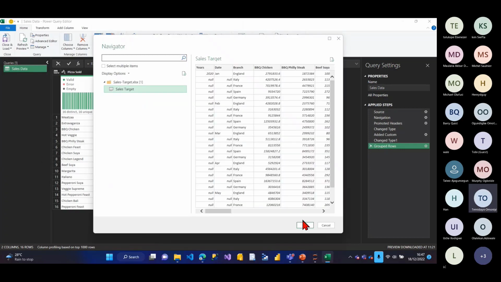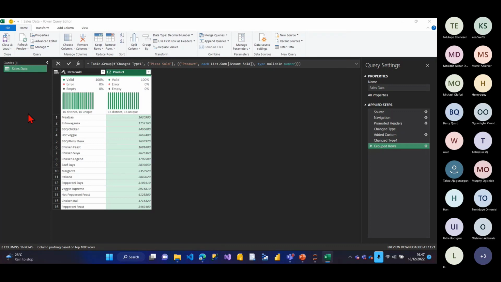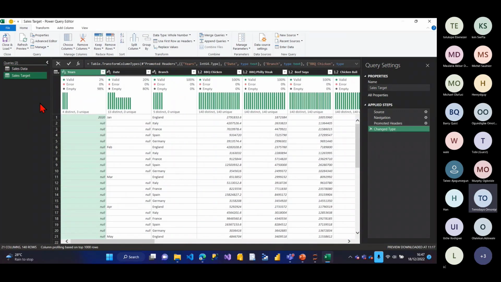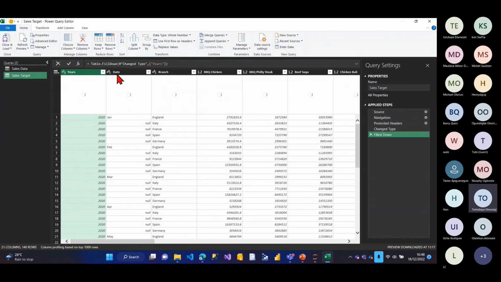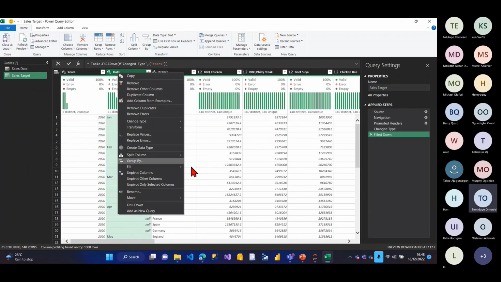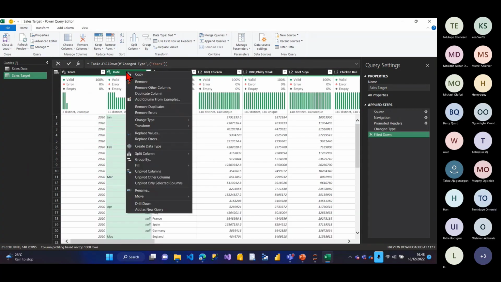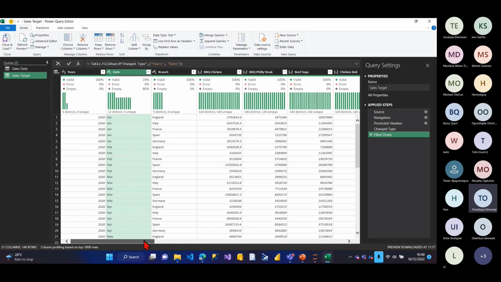So I'm still in the Power Query environment. I'm doing my transformation. I'll just show you what I'm actually trying to achieve in Spark. So I'll fill down. Just fill down. I'll fill down here. Fill down.